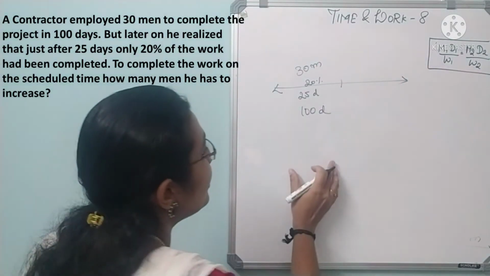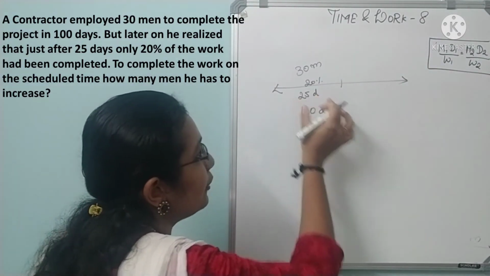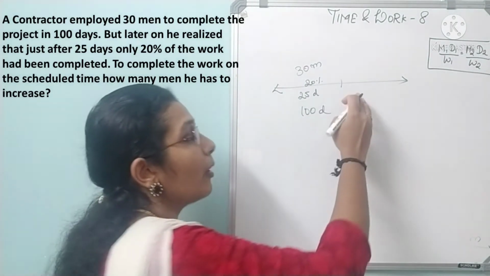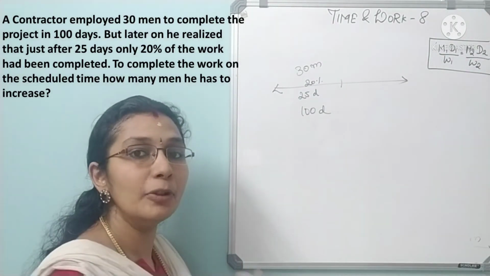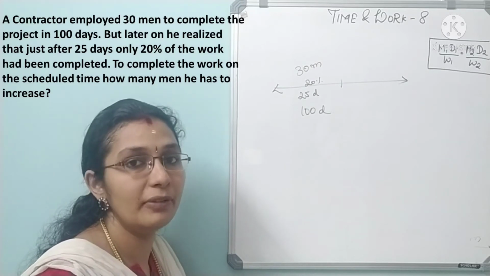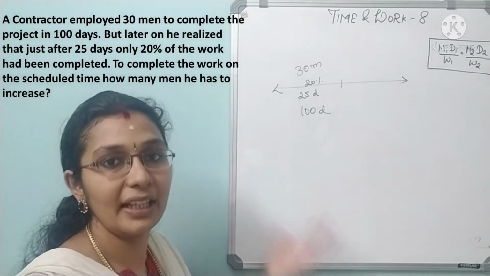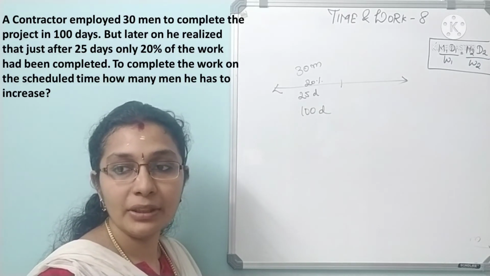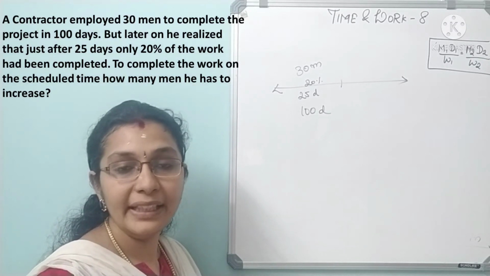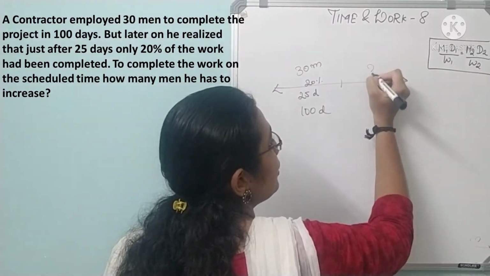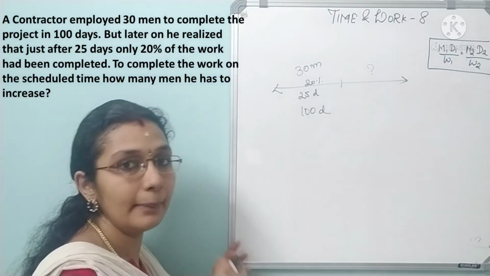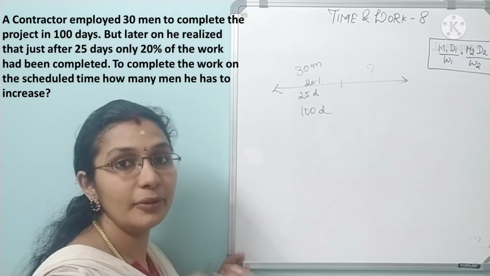Okay, actually see, 100 days, in that 25 days is over, in which only 20% is completed. Means obviously in order to complete on time you need additional people to do the work, right? Yes, that is what they are asking. To complete the work on the scheduled time, how many men he has to increase. So men is the question mark. How many he will have to increase? Total men they are not asking. So listen to the question carefully.